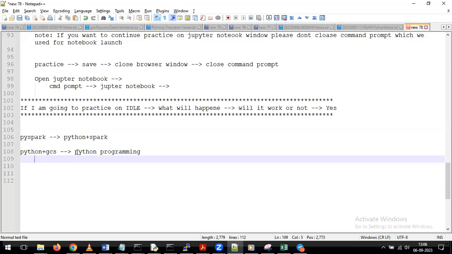Yes, correct. So far what we did, we created the buckets from the console. After that, we created the bucket by using the Cloud SDK commands. In the same way, in real time, in some of the projects, we need to create the buckets and perform operations on the bucket with the help of Python. That's the reason we are discussing Python. After completion of Python, I will show you with the help of Python how we can communicate with GCS, and how we can communicate with BigQuery.